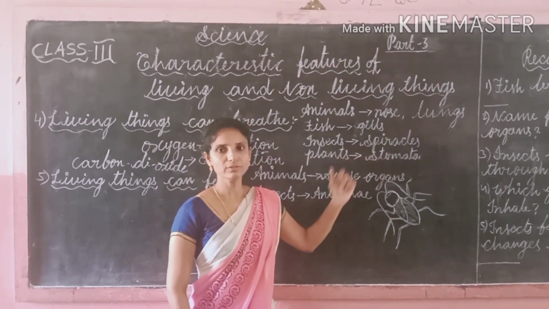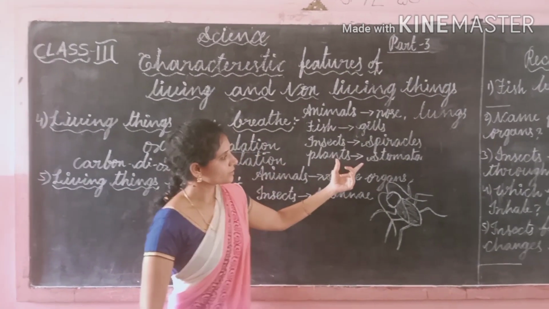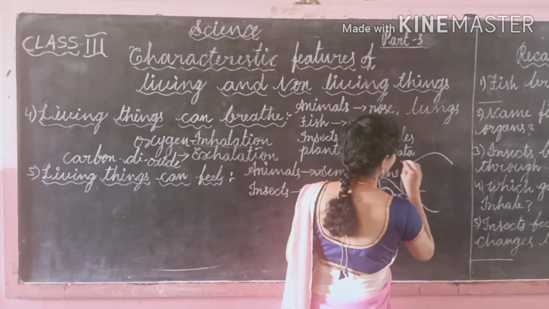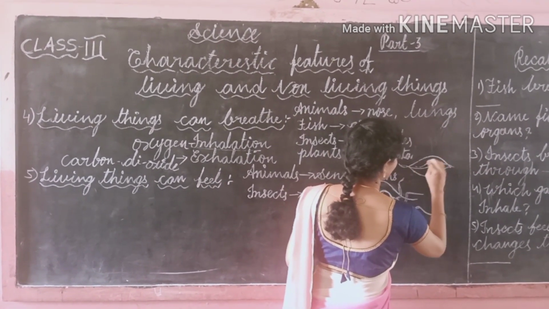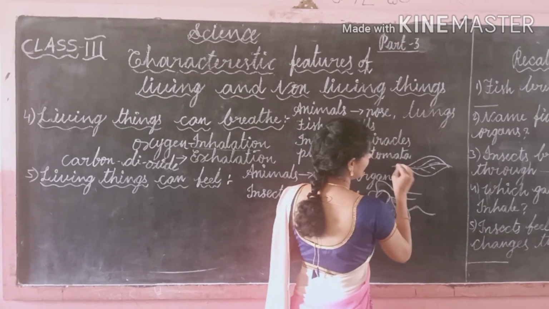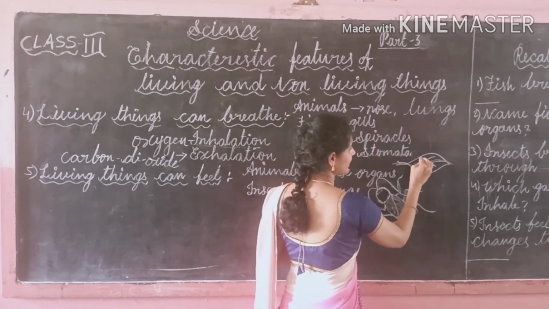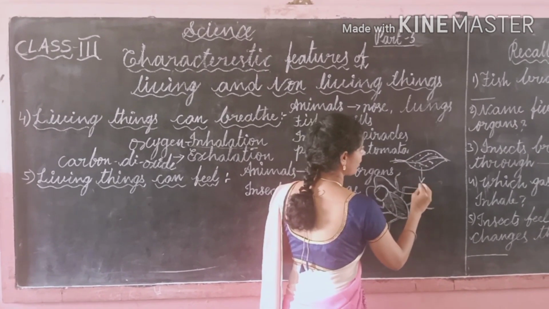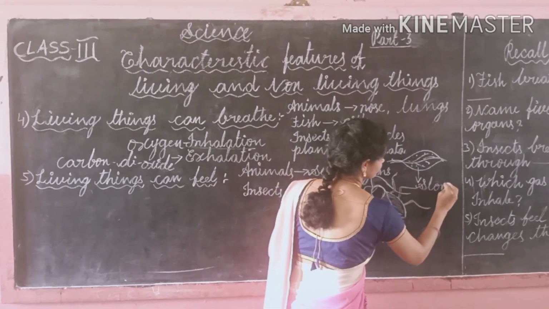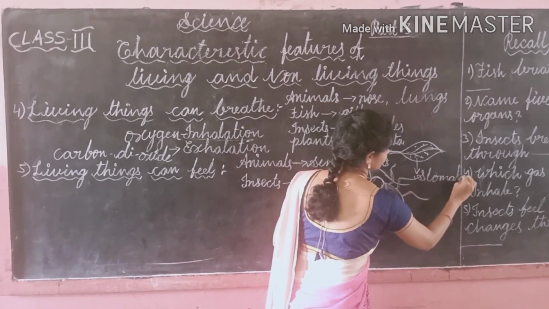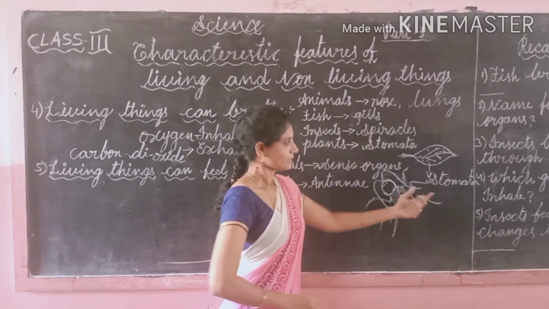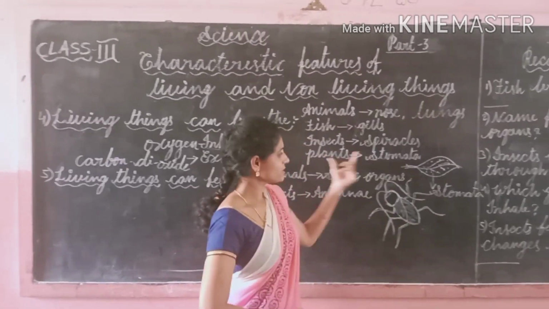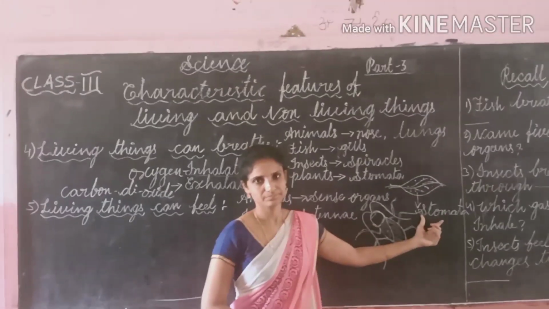And plants. Plants breathe through stomata. What is stomata? On the underside of the leaf, we can observe small pores. These pores are called stomata, and these act as a nose. So plants breathe through stomata.